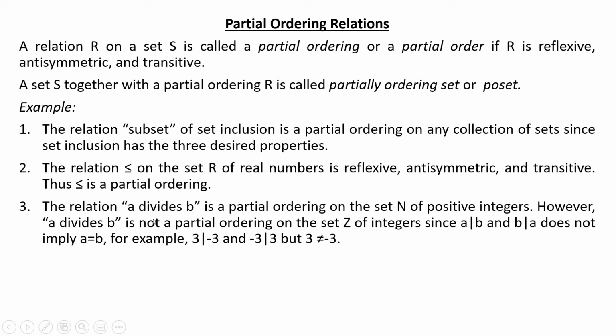The relation a divides b is a partial ordering on the set N of positive integers. However, a divides b is not a partial ordering on the set Z of integers, since a divides b and b divides a does not imply a equals b. For example, 3 divides -3 and -3 divides 3, but 3 is not equal to -3. These two are different.